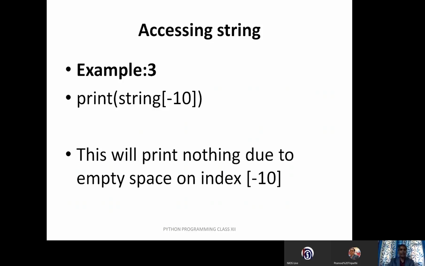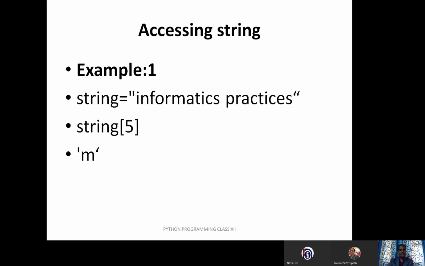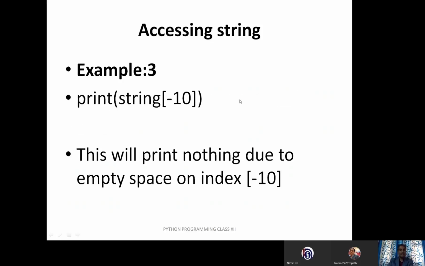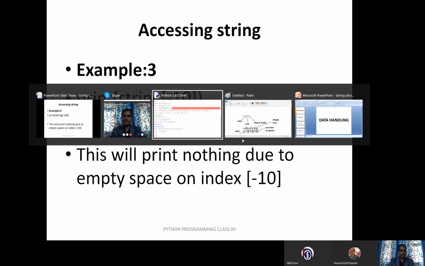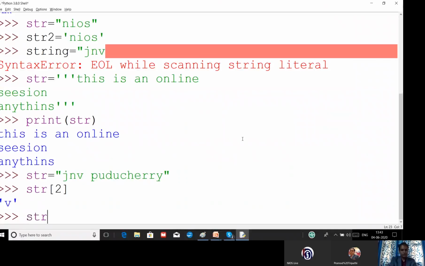Now I have given -10. Just go back to the string, this is our string, and come to the last value and count it -1, -2, -3, -4, and so on. And you can see you will get your result. Let us have a live example. So I will write a minus value, some minus digit, and I will check it.